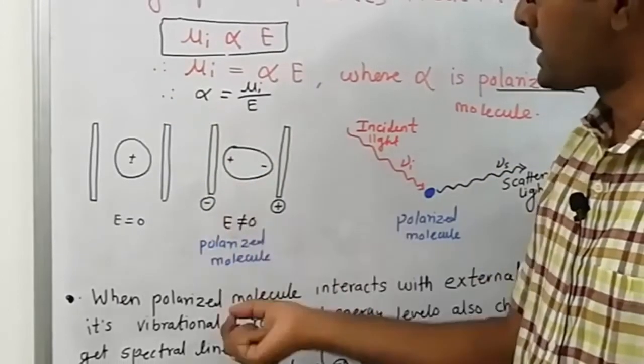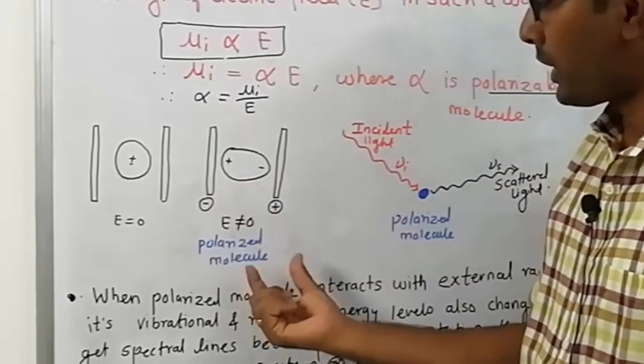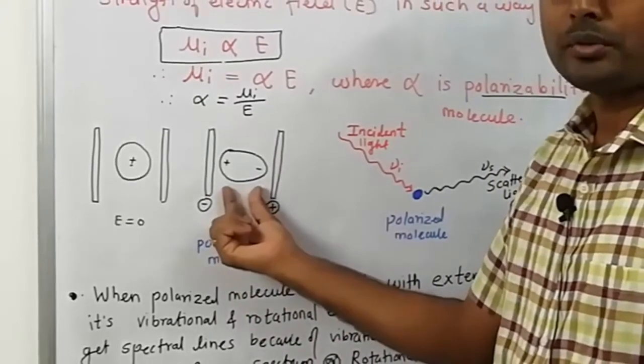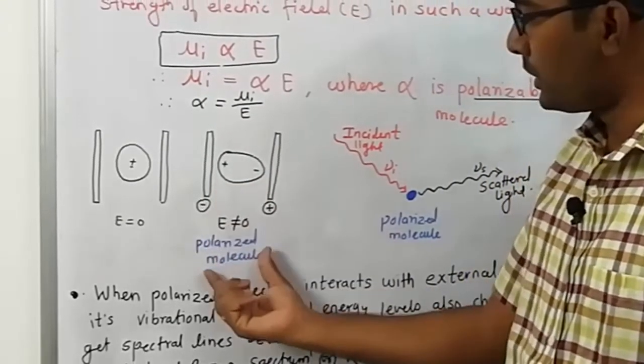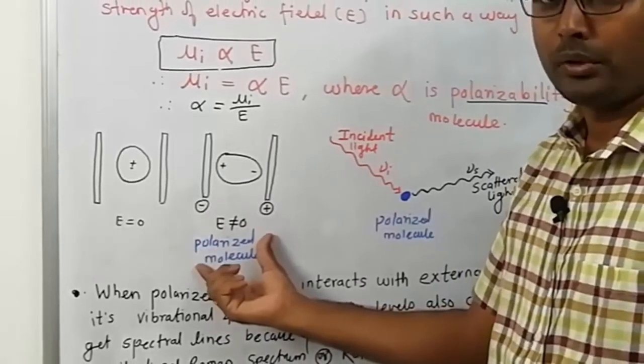This distortion is known as the polarization of the molecule, and the molecule is called a polarized molecule.